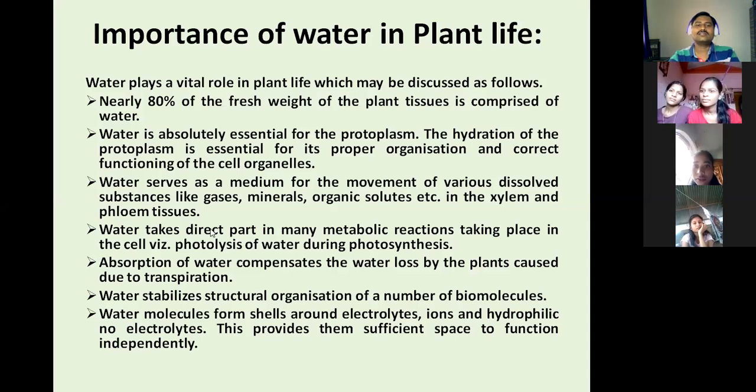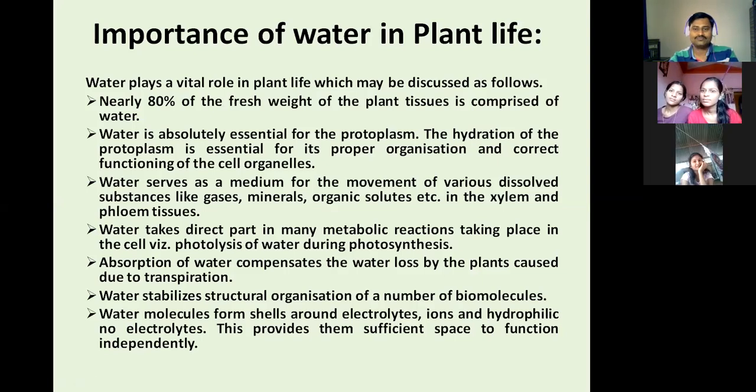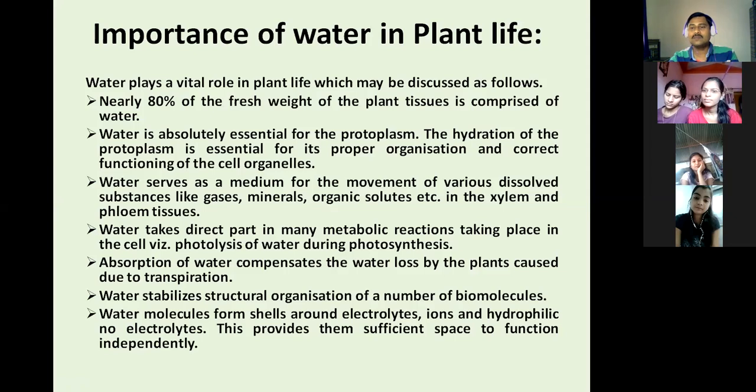Water is present inside the protoplasm. Protoplasm is the plasma present inside the cell, and it comprises water. So it is essential for proper organization and functioning of the cell. Water serves as a medium.